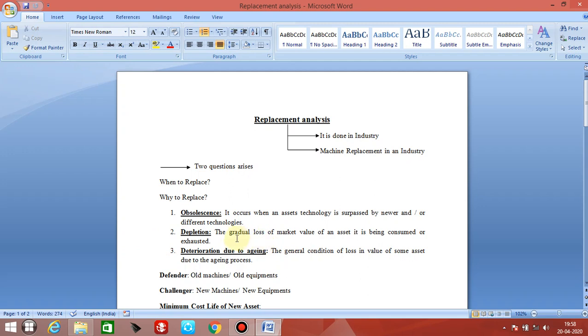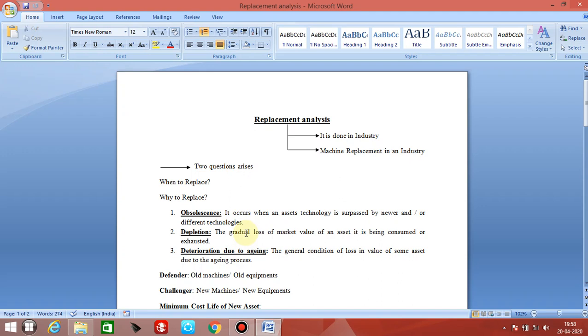Number two, depletion. Now what is this depletion? When you are using the machineries or equipments, there is a gradual loss of market value.